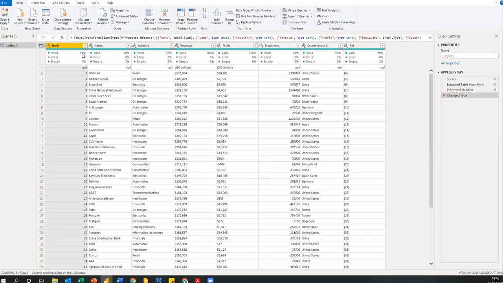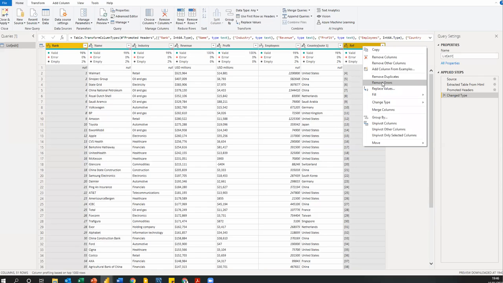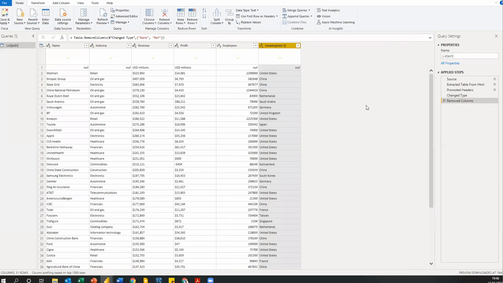The next thing I want to do is to remove column 1 and then this ref column, because I really don't need them in my data. They don't add any value. Once I've selected the first column, I can hold Control and select the second column. I do a right click and I say remove columns. So I've done remove columns and then I'm good.